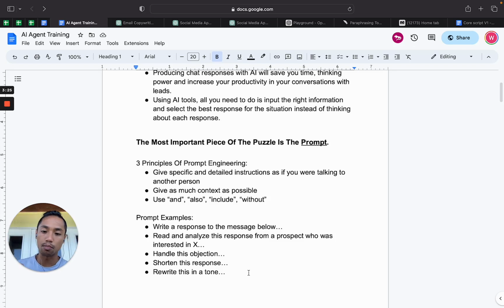So these are examples of prompts, but the principle that I want you to pull out here is that the specific and detailed instructions you give this AI are going to be how you get the responses and things that you're looking for, right? So being very specific and very detailed is going to help you get the AI to generate the result that you want, right?